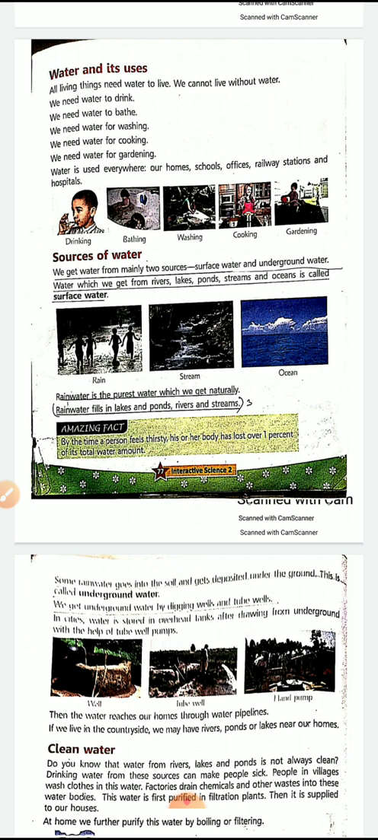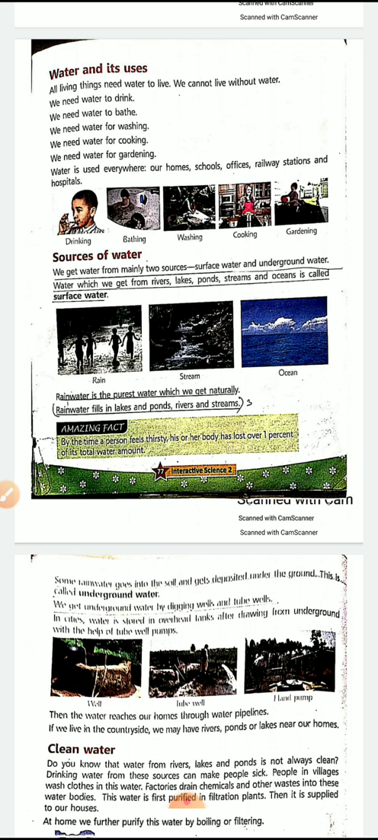Some rainwater goes into the soil and gets deposited under the ground. This is called underground water. Now, when the rainwater gets collected above the soil, above the surface, it is called surface water. And when it has gone under the ground or below the earth, it is called underground water. We get underground water by digging wells and tube wells.